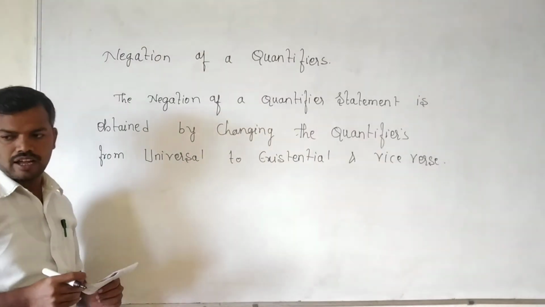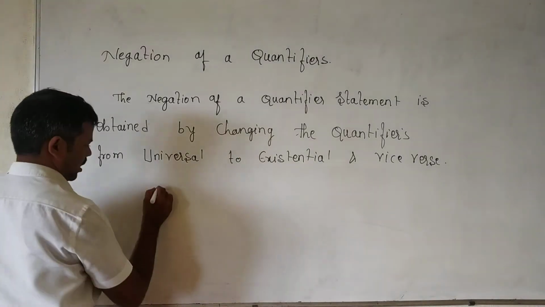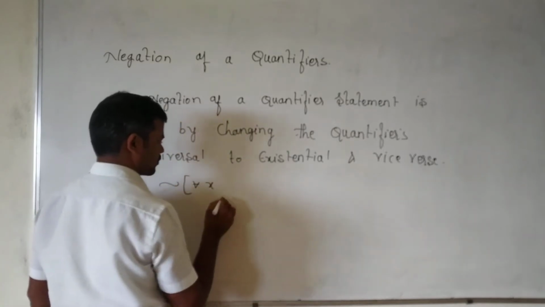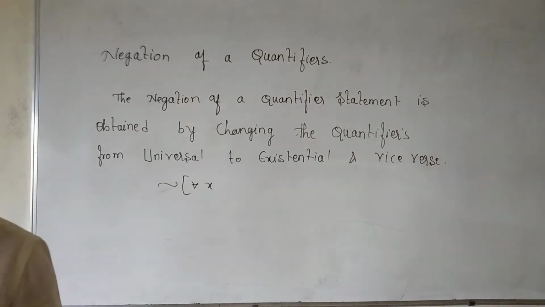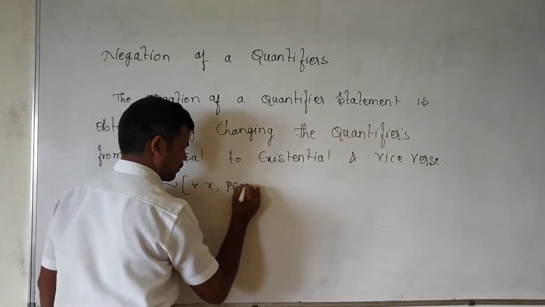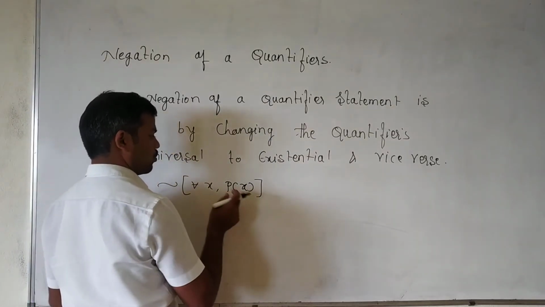For example, take the negation of for all x belongs to S such that p of x, which is an open sentence.